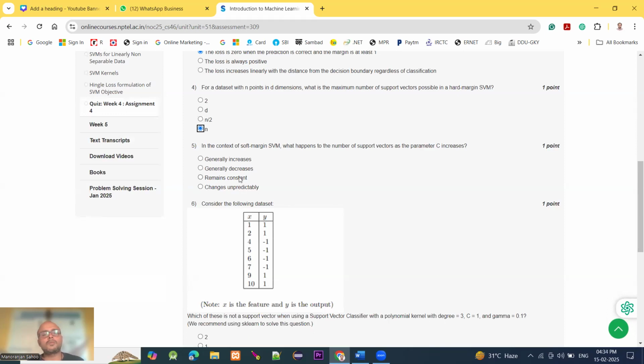In the context of soft margin SVM, what happens to the number of support vectors as the parameter C increases? It will generally decrease.